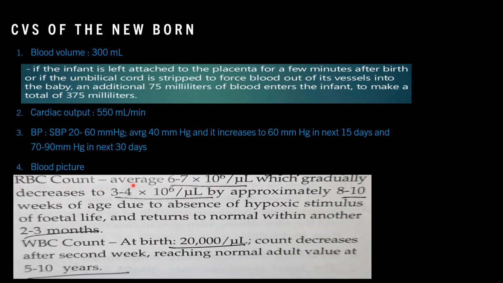The RBC count is on average 6 to 7 million per microliter, which gradually decreases to 3 to 4 million per microliter due to physiological jaundice of the newborn. By approximately 8 to 10 weeks of age, due to absence of hypoxic stimulus of the fetal life, it returns to normal within another 2 to 3 months. The WBC count at birth is 20,000 per microliter. Count decreases after the second week, reaching normal adult value at 5 to 10 years.